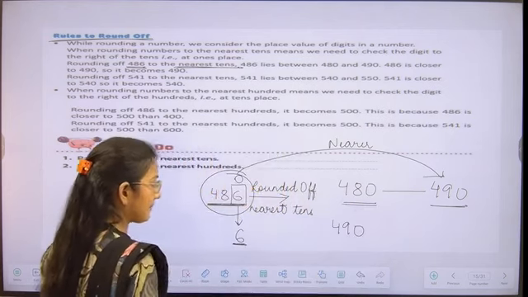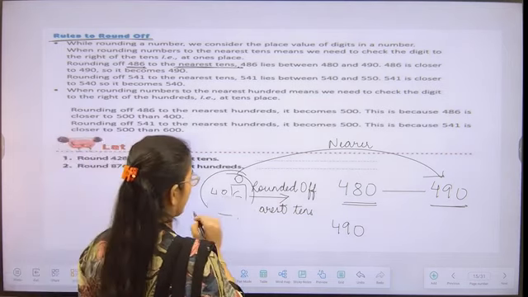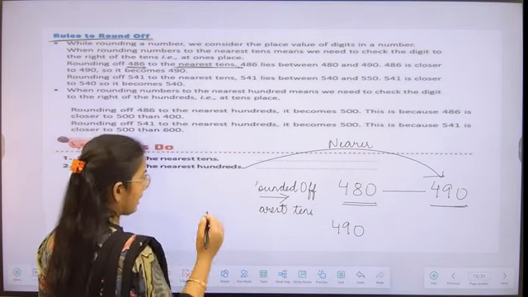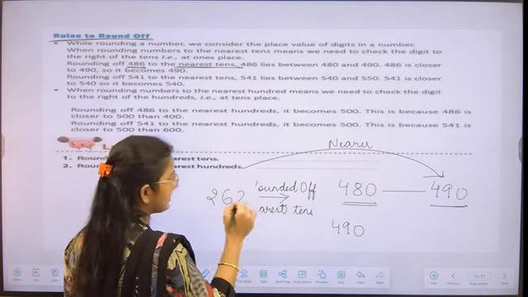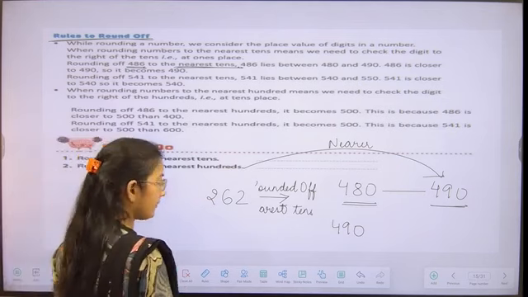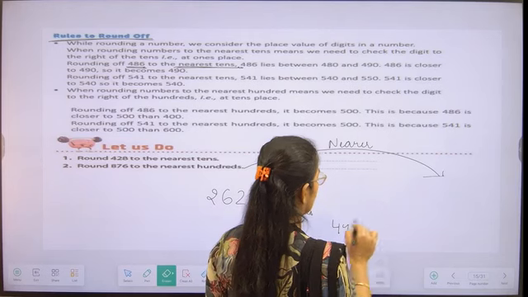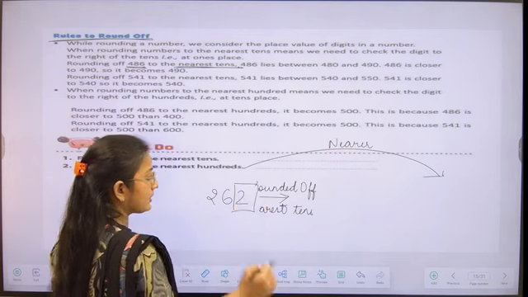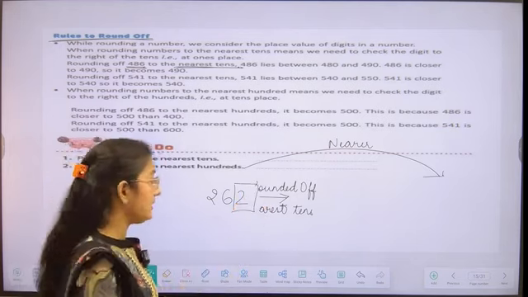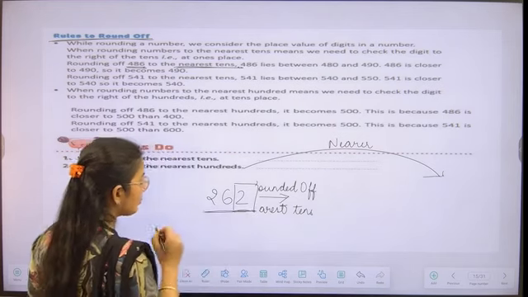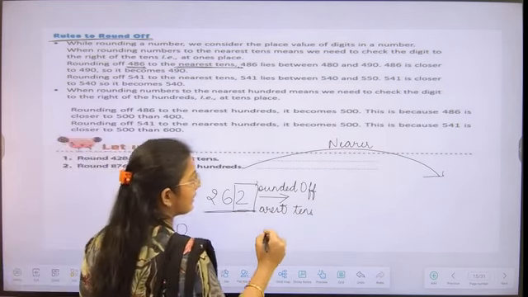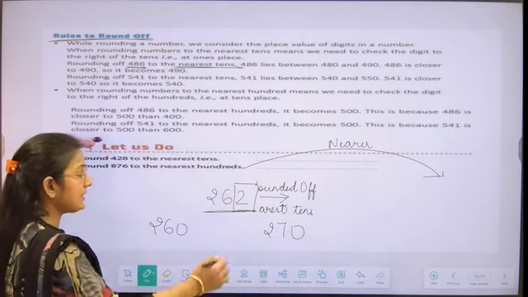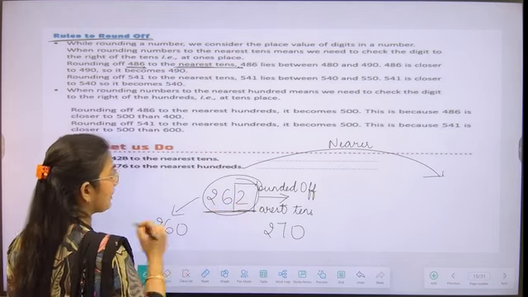Let's take another example, student. Let's say I'm having a number 262. What we have seen over here is that 262, its ones place value is 2. So we have to see whether it is nearer to 260 or nearer to 270. What we have seen, it is actually nearer to 260.